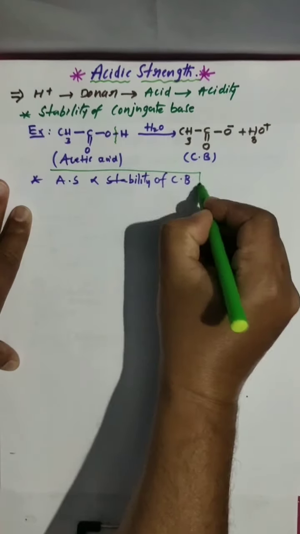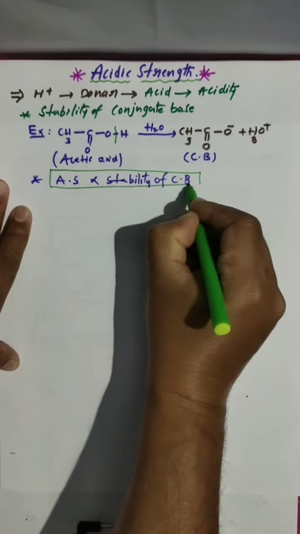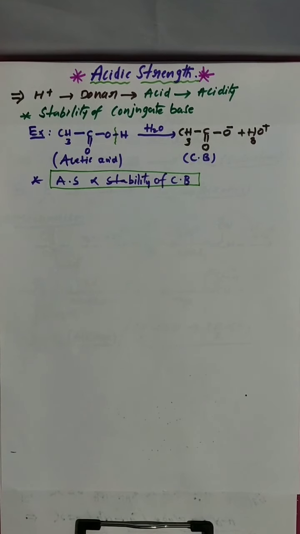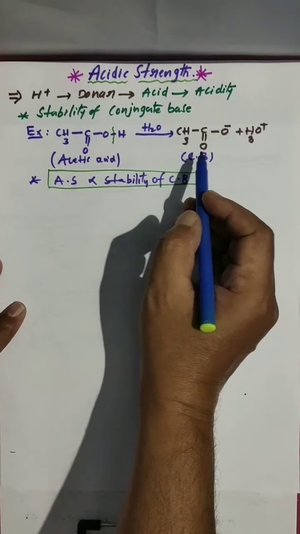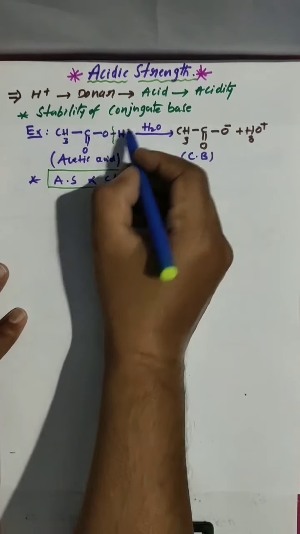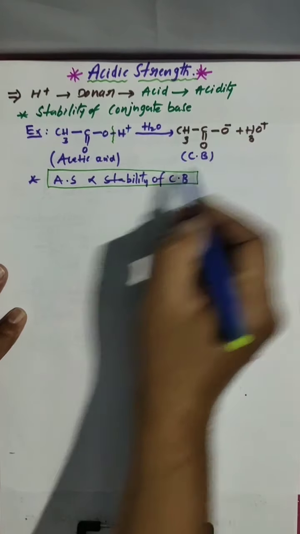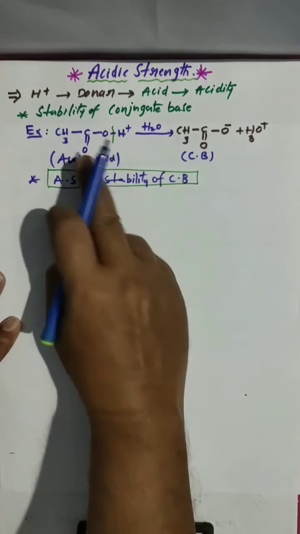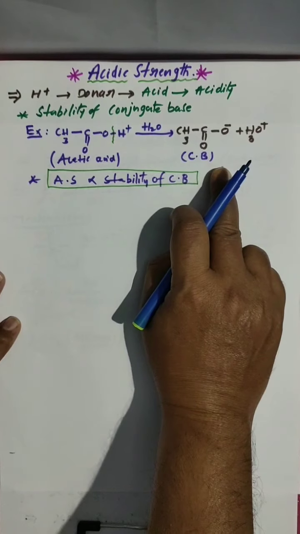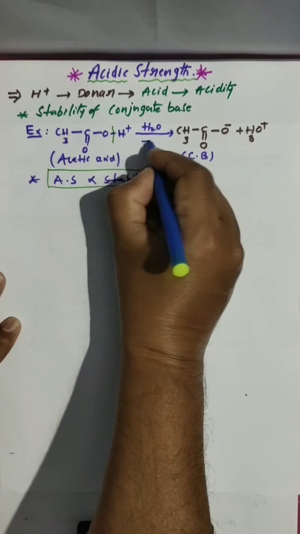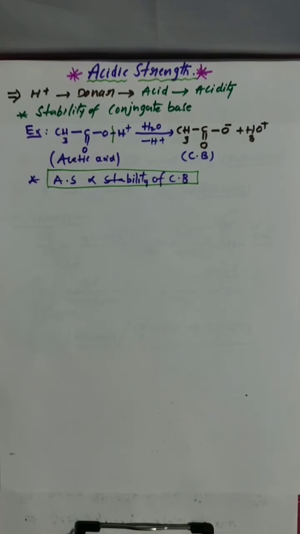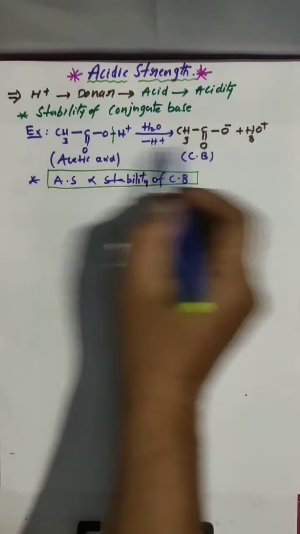The more stable the conjugate base, the stronger the acid. So how did we get this? When one H plus is removed from the acid, the product is called the conjugate base. Acid and conjugate base differ by one H, that is, we are removing H plus here. One proton differs.